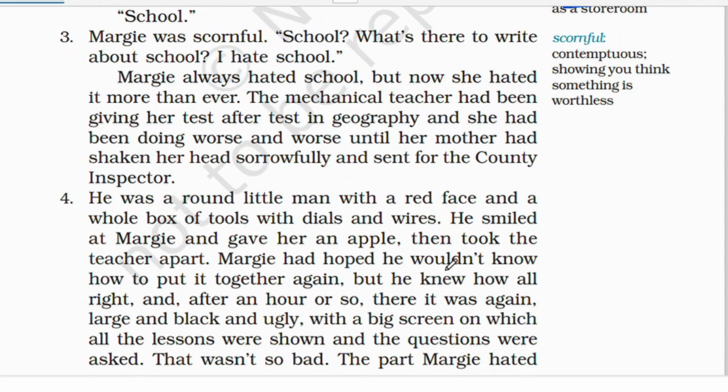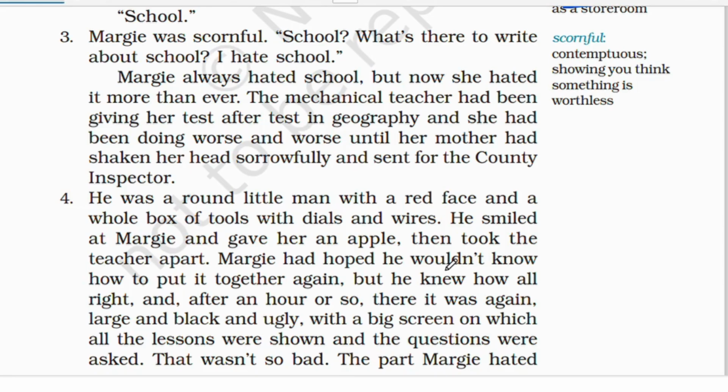So the mechanical teacher had been giving her test after test in geography, and she had been doing worse and worse until her mother had shaken her head sorrowfully and sent for the county inspector. Okay, so now what is happening is Margie is hating on school. Why is she hating on school?